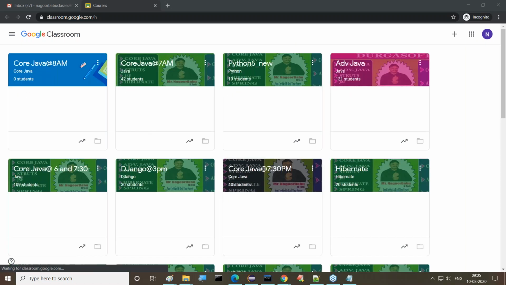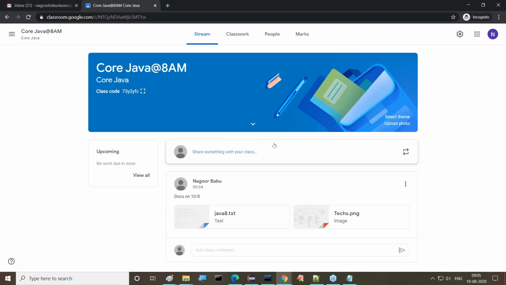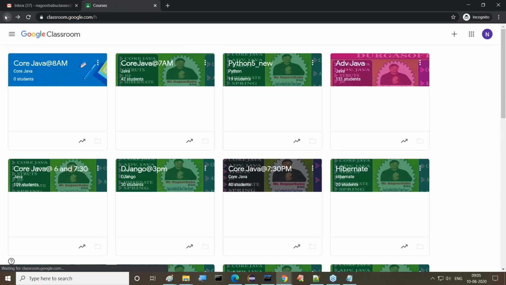So classes are open here. Now here Core Java 8 AM. Click on it, you will get the Core Java 8 AM. Wait a minute. Whenever you get this, observe that you will get an empty panel, not this one directly. Whenever we get the empty panel, please click on the plus symbol. If you click on the plus symbol, we get the join class option.